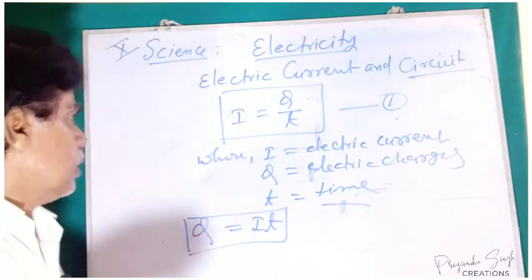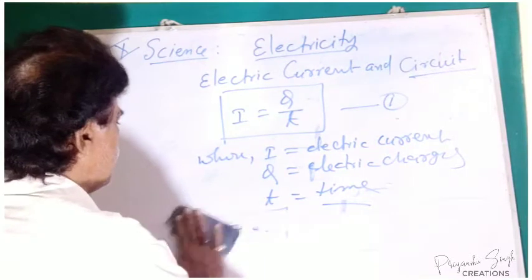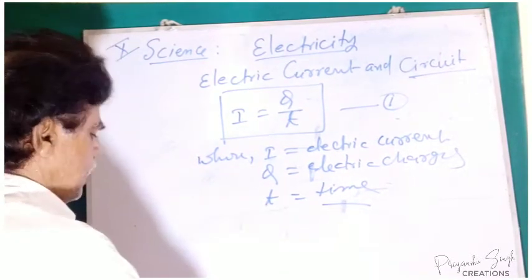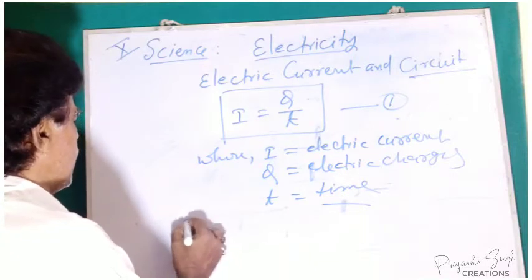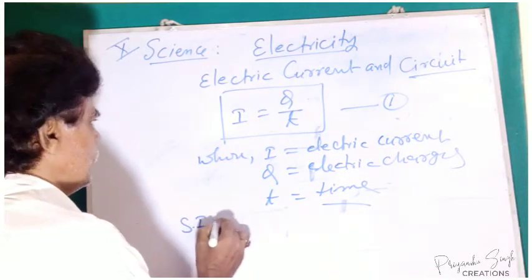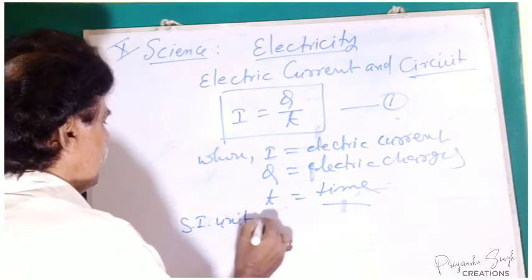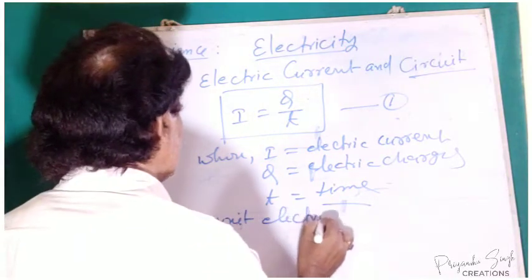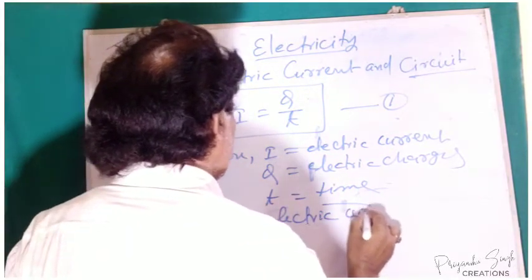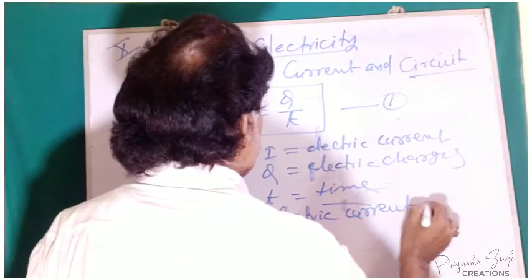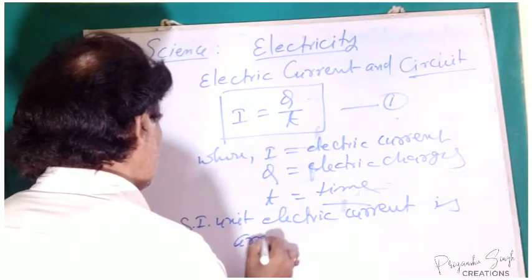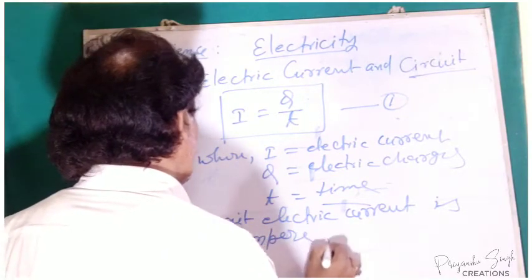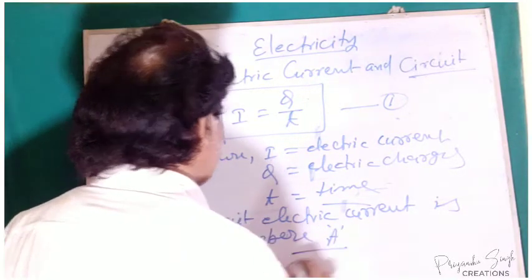So we can write this. The SI unit of electric current is ampere.